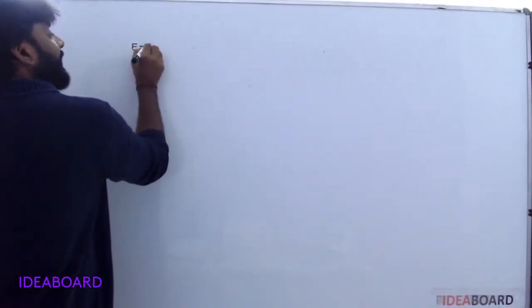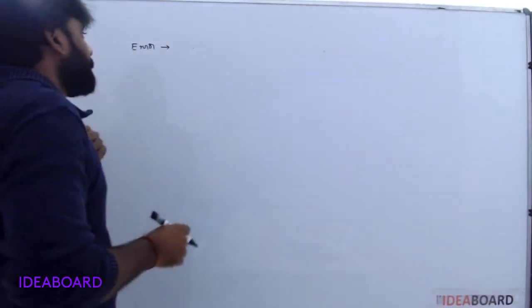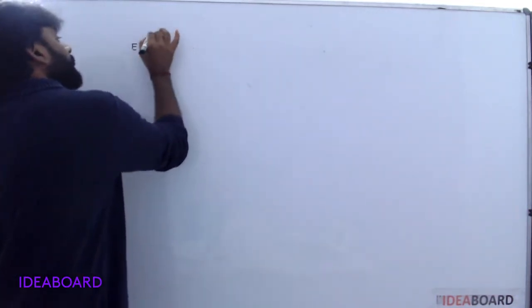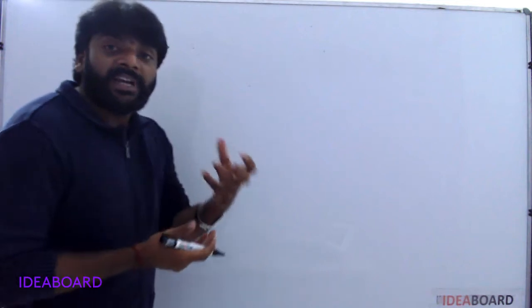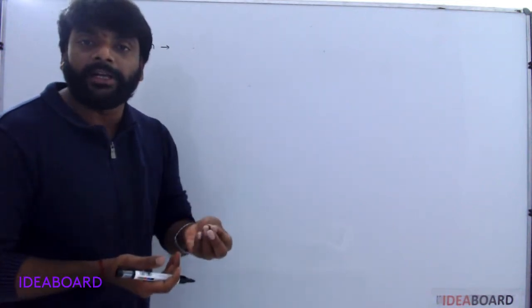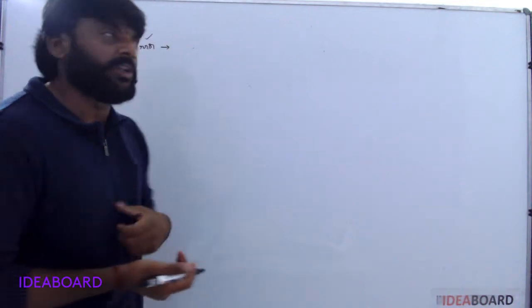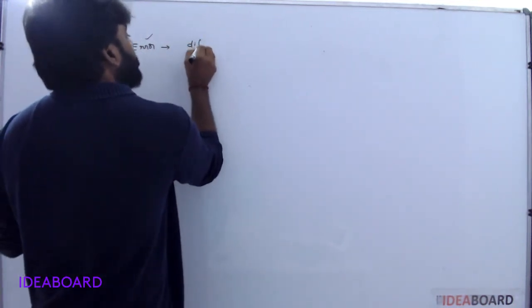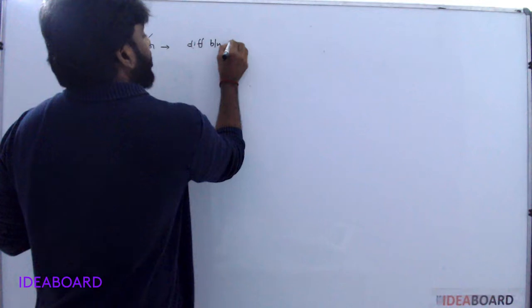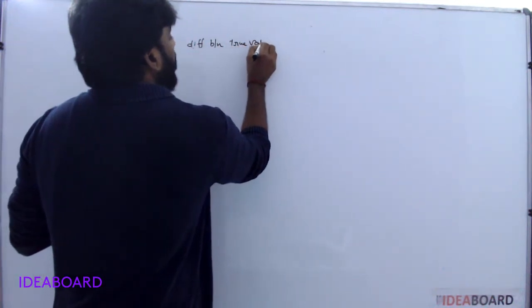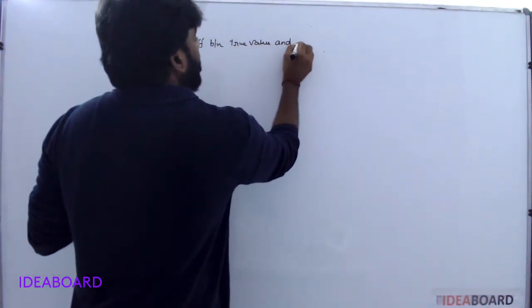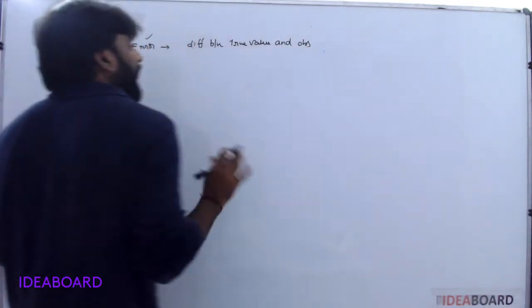Error is nothing but the difference between the true value and the observed value.